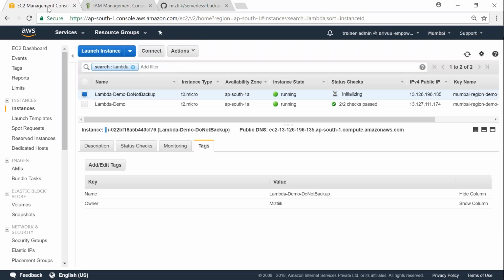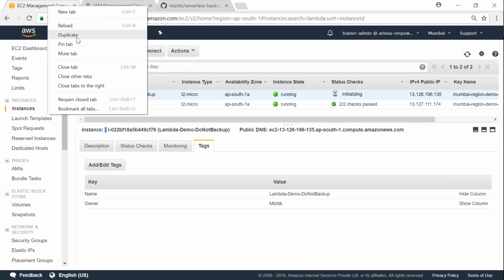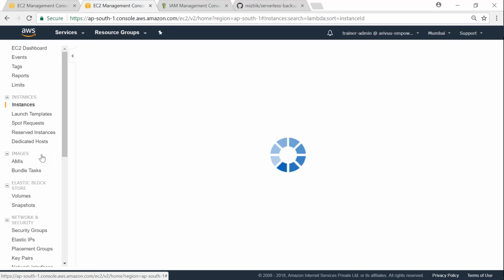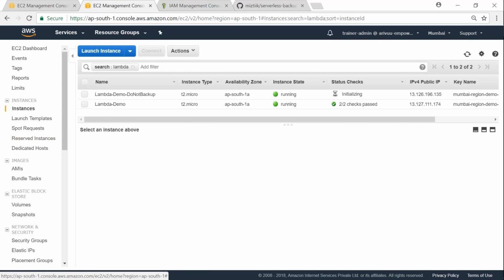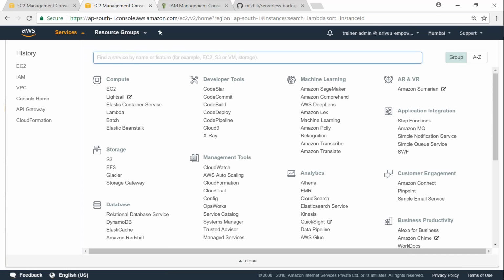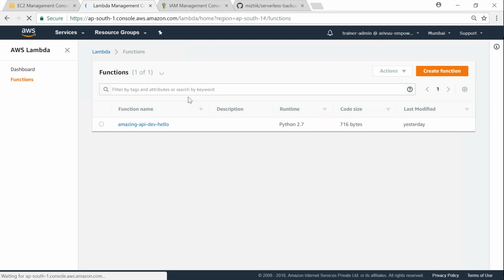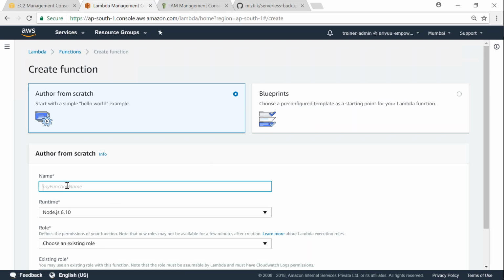And let us go back to our EC2 dashboard. I'm just going to duplicate it so we can leave that one alone and configure Lambda now. So services, and under compute, Lambda. And let us go ahead and click on create function, and I'm going to call this serverless backup.